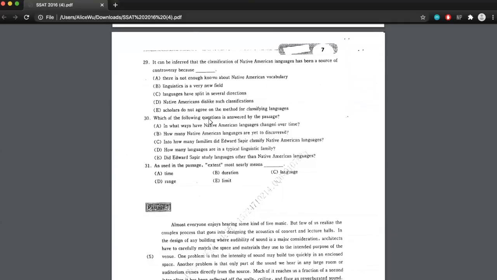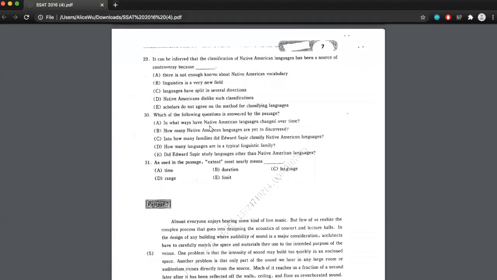30. Which of the following questions is answered by the passage? So in this kind of situation, we can see that this is sort of like a detail question. So it's asking you to go back into the passage and see if you can find a direct answer for one of these questions. And so it's also a unique situation in which you can't necessarily come up with an answer without reading through the answers first. So let's look at A.